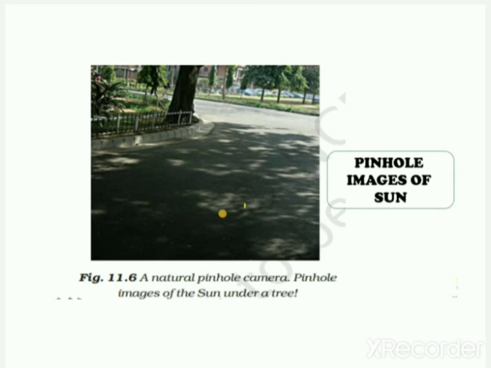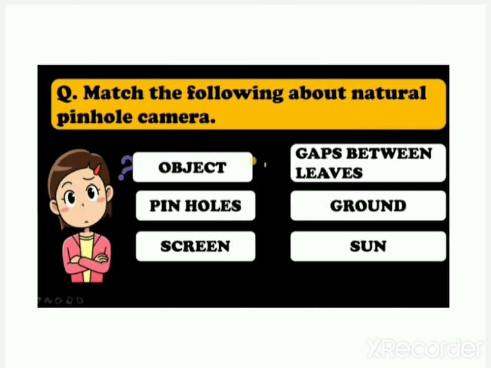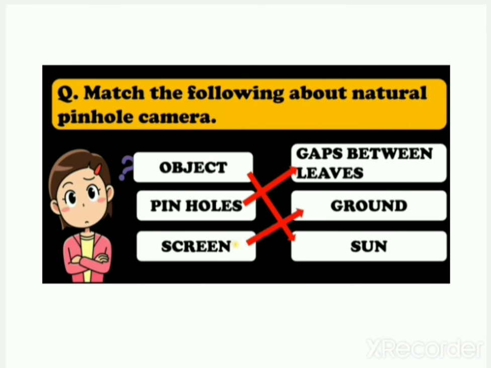So I hope you all understood about the pinhole camera. Now, an activity for you. Match the following about natural pinhole camera. On the A part, object. Which is the object in a natural pinhole camera? Yes, the sun. Then second is pinholes. Pinholes means gaps between leaves. And then screen. Screen means ground. That means the object is the sun, pinholes are gaps between leaves, and the screen is the ground.